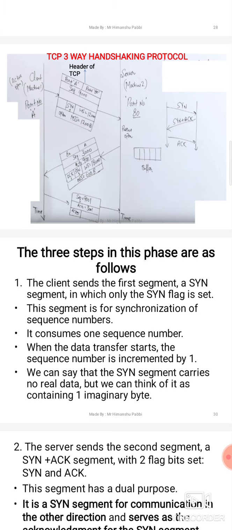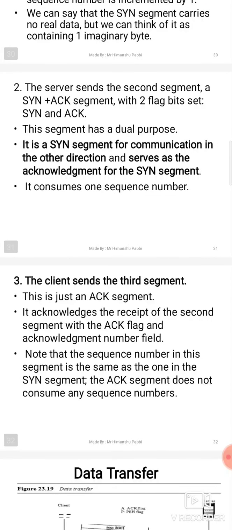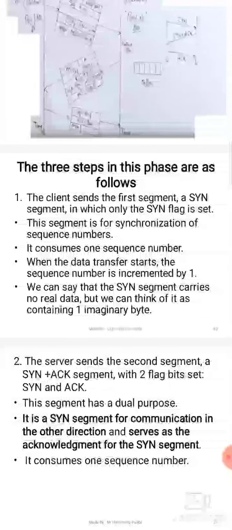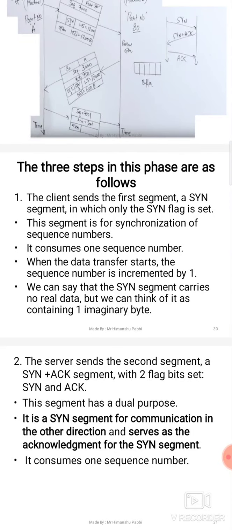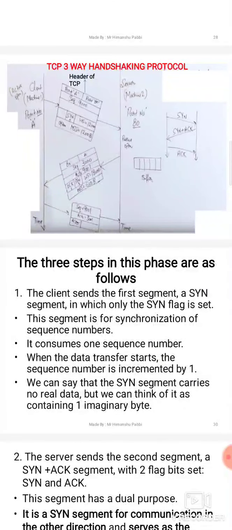Acknowledgement is there, both work parallelly. That's why. Okay. And the last is, client sends the third segment. It only contains the acknowledgement of the previously received segment. Okay. So that is the process of the three-way handshaking protocol.